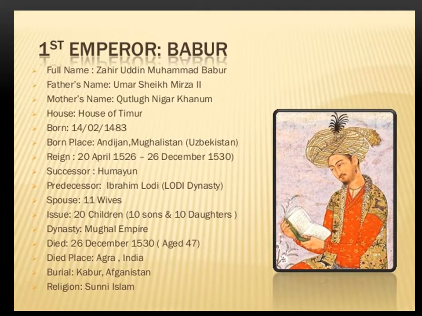Zahiruddin Muhammad Babur was the founder of the Mughal Empire and was the first emperor of the Mughal dynasty in the Indian subcontinent. He was a descendant of Timur and Genghis Khan through his father and mother respectively. Babur was a Muslim who ruled in Turkestan and was keen to expand his territory. In 1526, he defeated the Emperor of Delhi in the Battle of Panipat. He then defeated other Indian chiefs and established himself as unchallenged ruler of northern India.